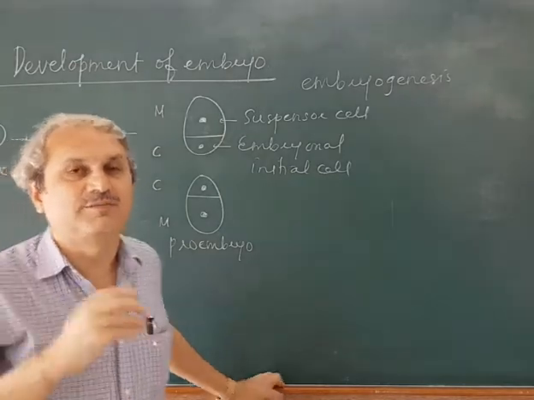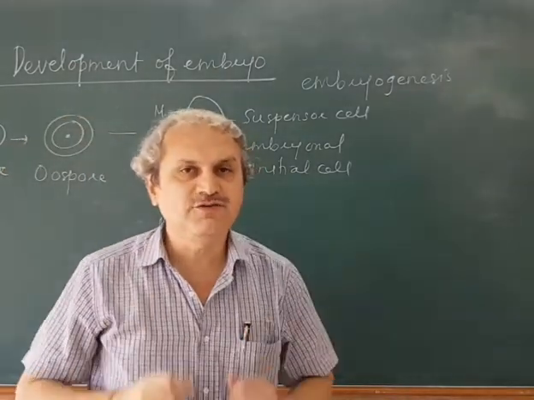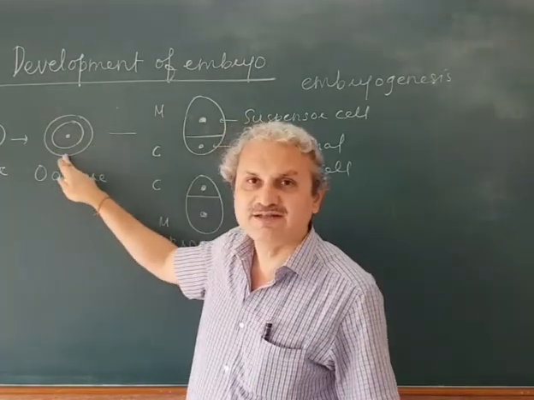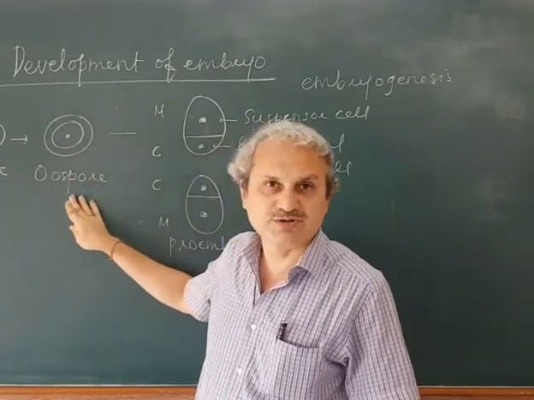Is that clear? Under unfavorable condition the zygote secretes a wall around it and it is called oospore.